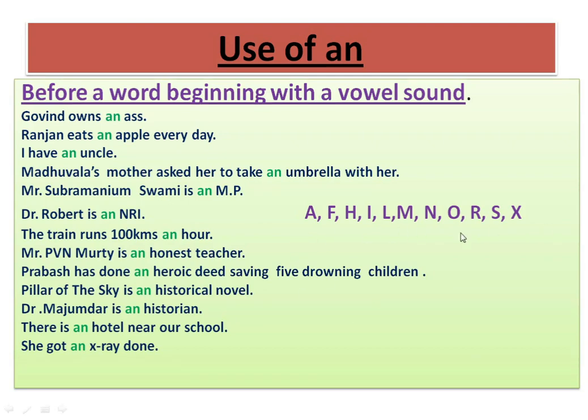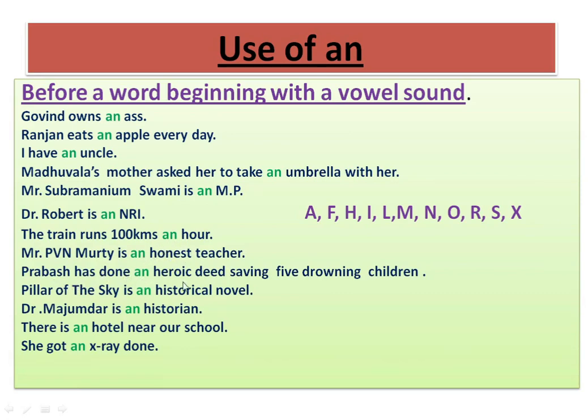Now, remember these letters. When acronyms or abbreviations begin with A, F, H, I, L, M, N, O, R, S, X, we use an before the words beginning with these letters, because these letters begin with vowel sounds. Mr. P.V.N. Murthy is an honest teacher. Here H is silent, so it produces the sound o. The o is a vowel, so we use an here.